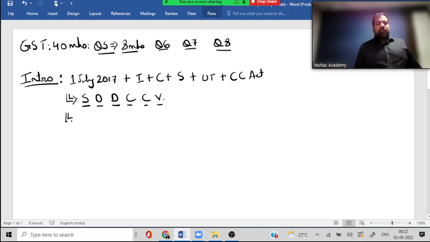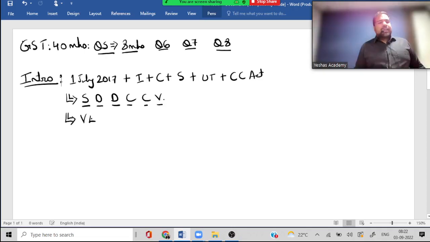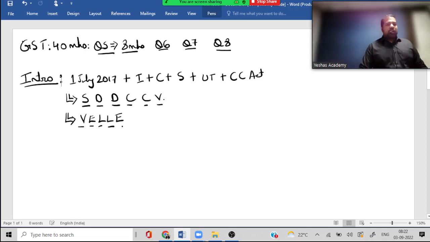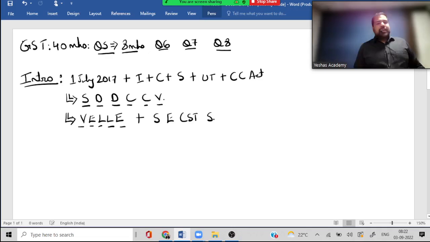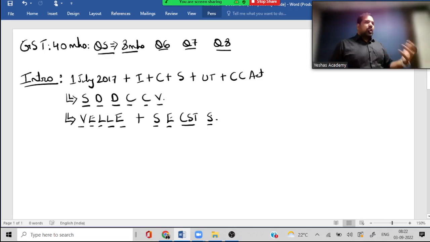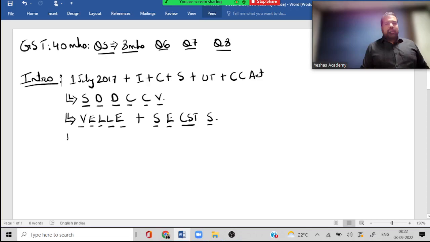Guys, have they replaced or subsumed taxes? Yes. The state taxes subsumed are VAT, which includes entertainment, lottery, luxury and entry tax. And what about the center? Service tax, excise duty, central sales tax and surcharges were the center's taxes, now replaced by GST.